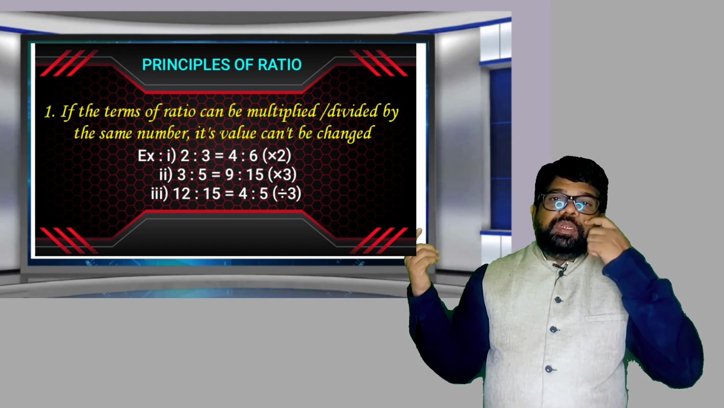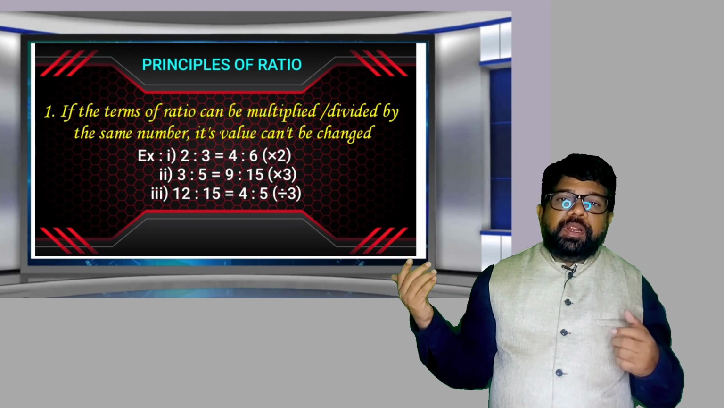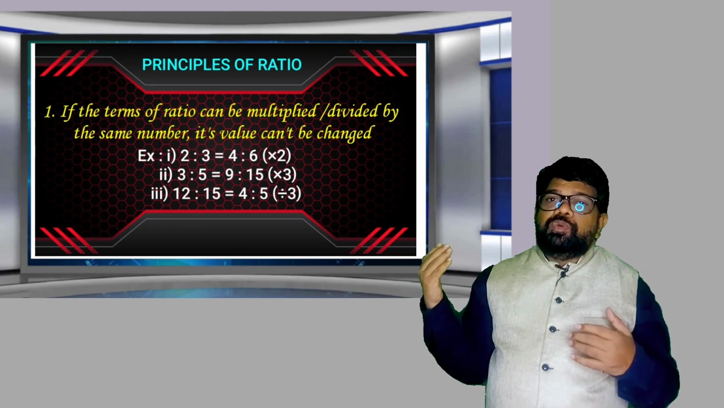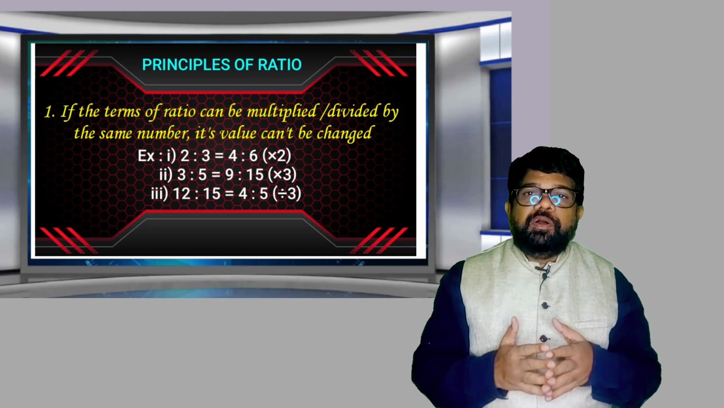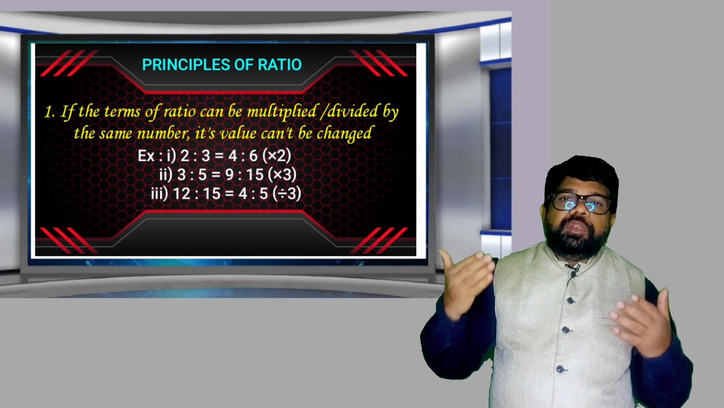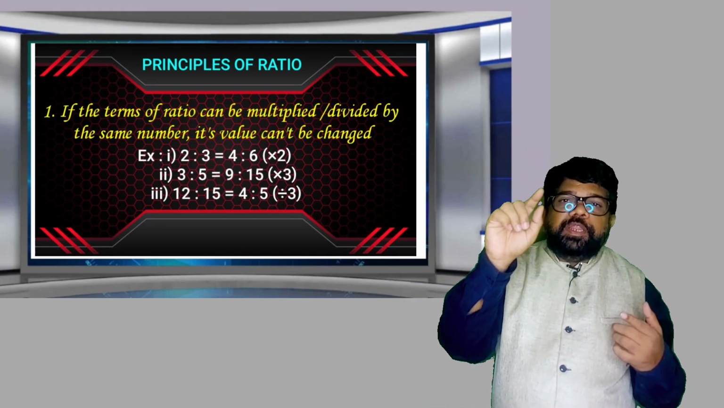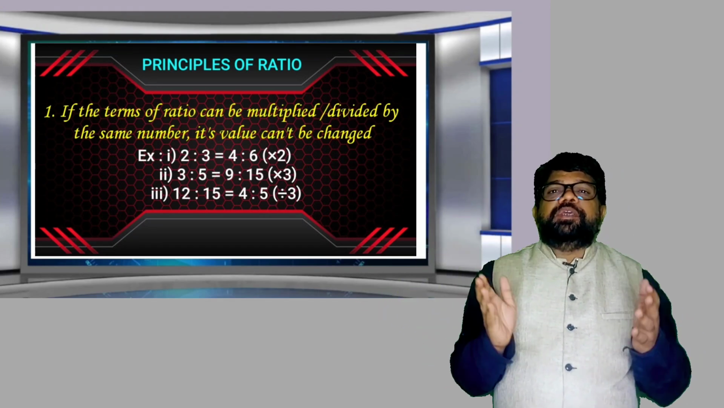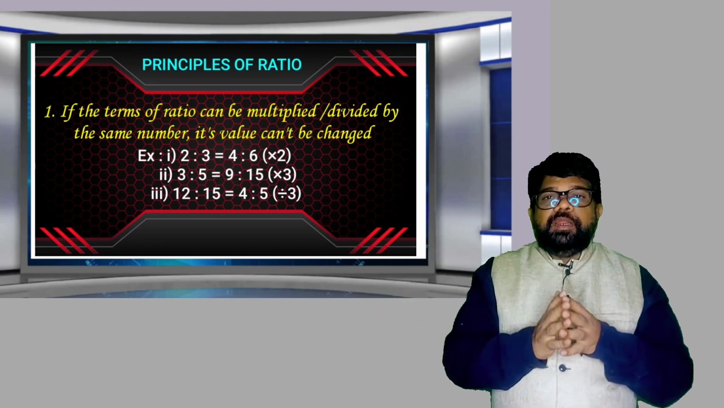Now here 2:3 is equal to 4:6, by multiplying by 2. One more example, 3:5 is equal to 9:15. How can you get that one? By multiplying by 3. 3:5, 3 into 3, 9; 5 into 3, 15. So 3:5 is equal to 9:15.